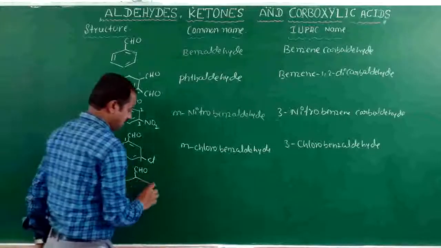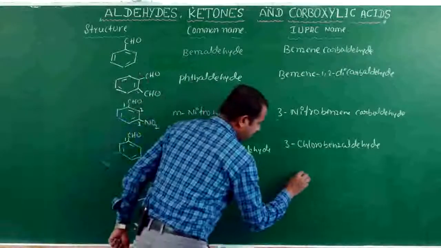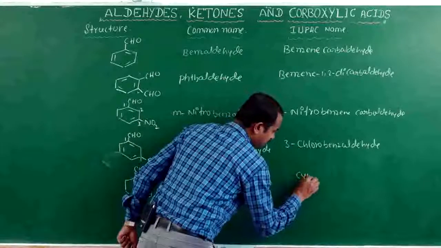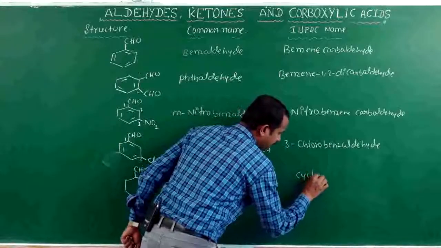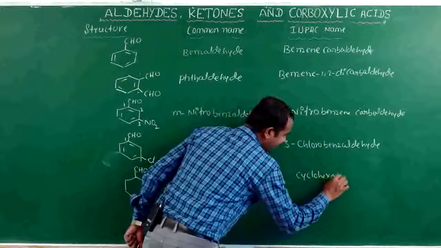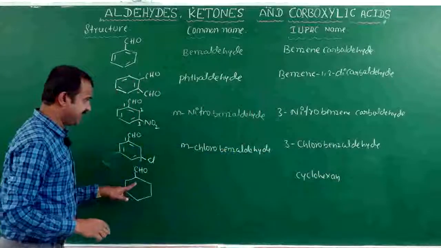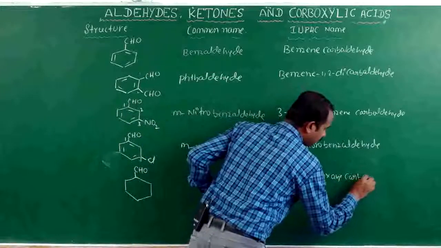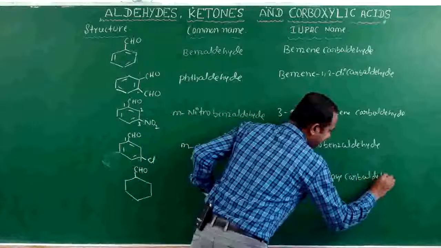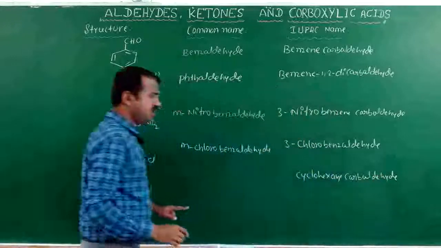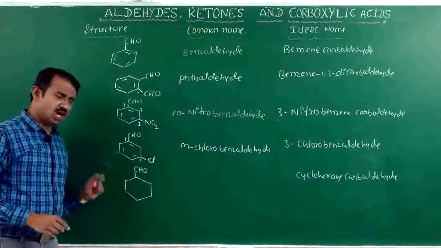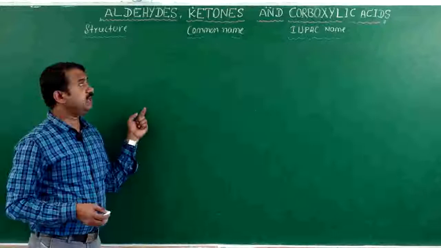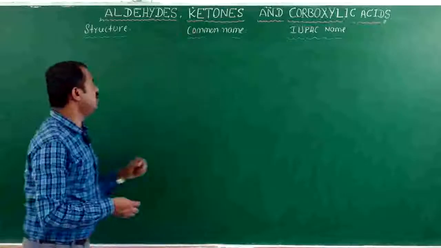This is the IUPAC name: cyclohexane carbaldehyde. Okay. Next we will go for the nomenclature of ketones.